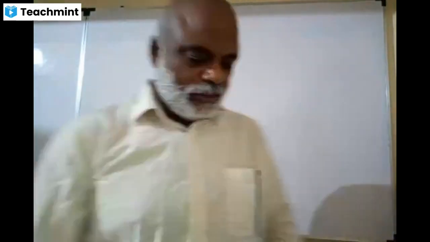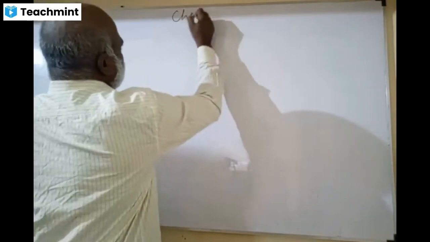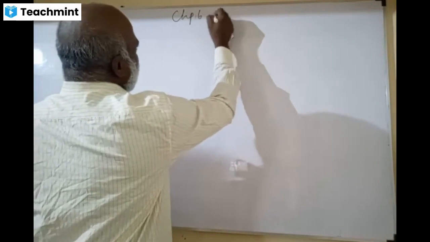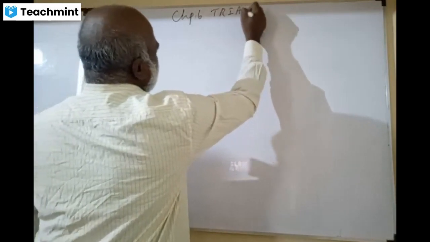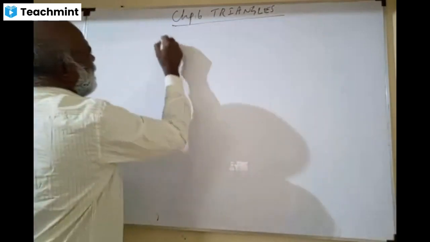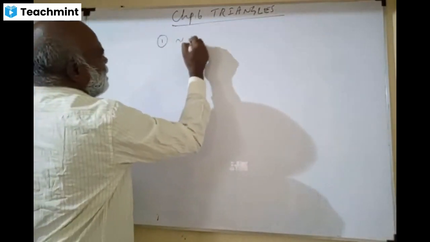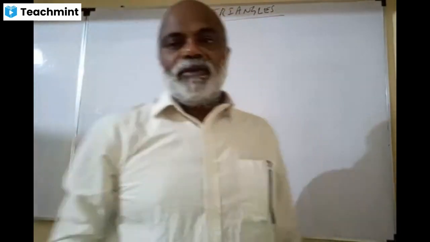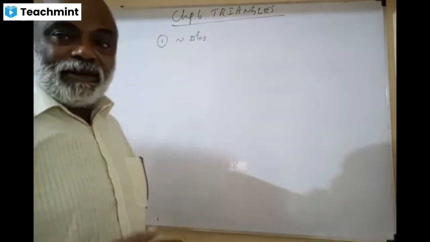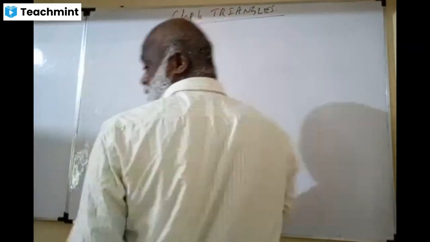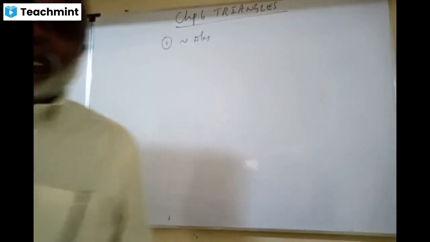So the topic here is the 6th chapter, and the name of the chapter is Triangles. Basically, what we are studying in this is similar triangles. If the triangles are similar, then what are we going to do? Here in the 8th standard or 9th standard, we studied about